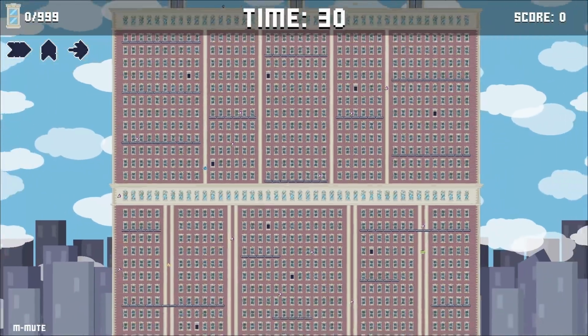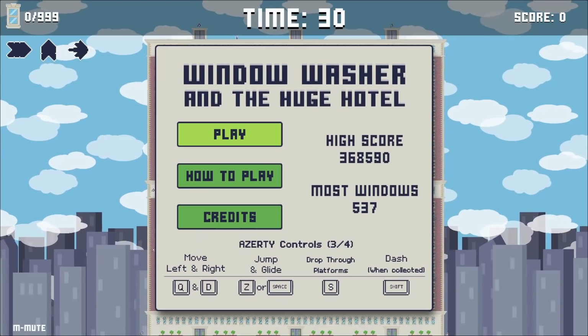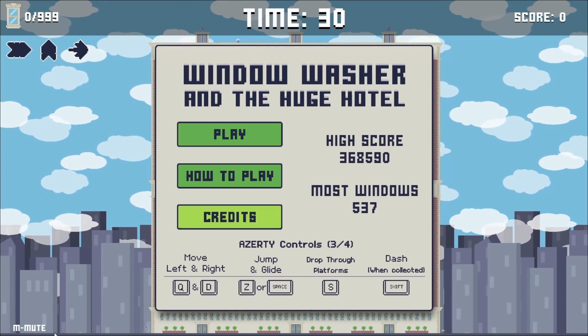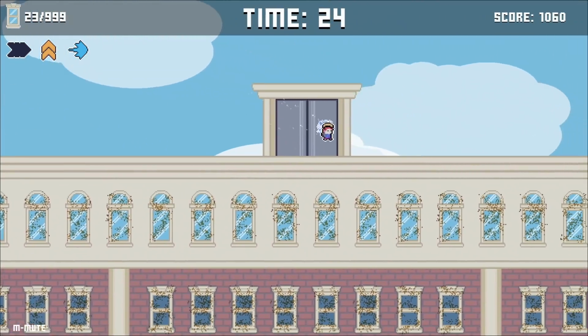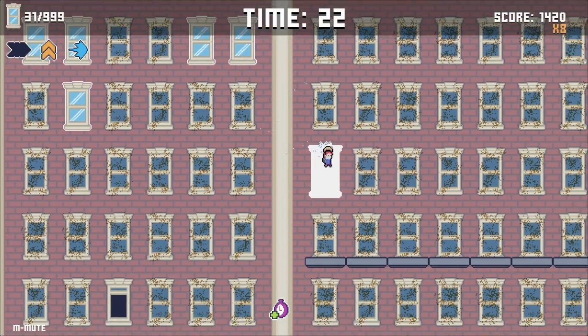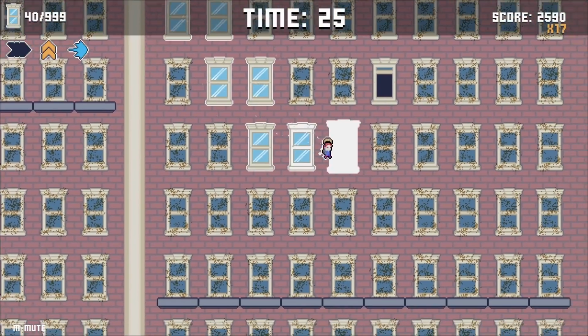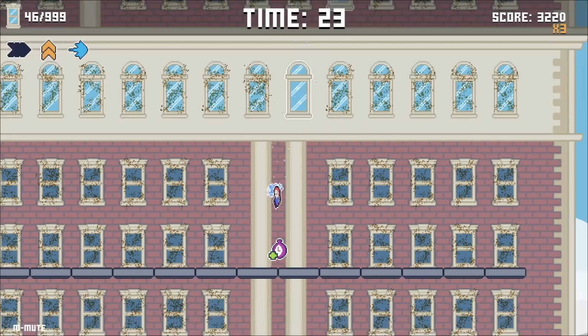We did some testing and looked at the numbers. I don't think it's actually possible to clean all 999, and I'm kind of okay with that because it's more about maxing out your efficiency to get the best numbers you can. But keeping track of both score and the number of windows cleaned gives the player 2 different goals to go into the game with, so they have options of how they would like to play.